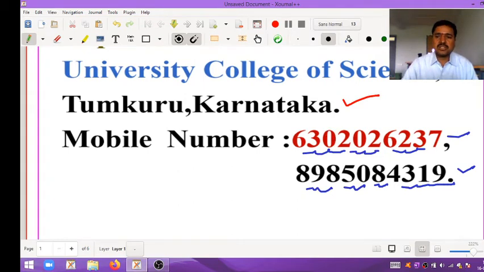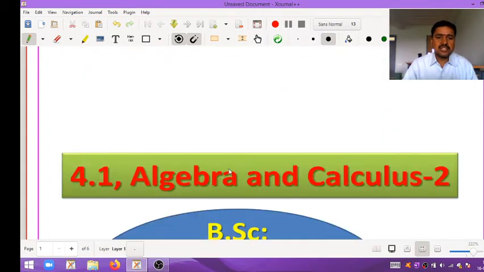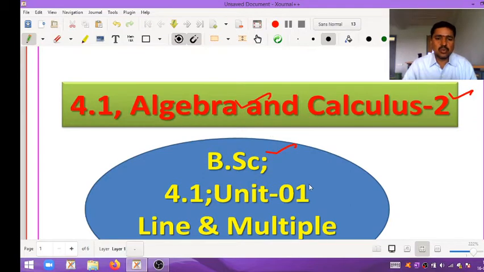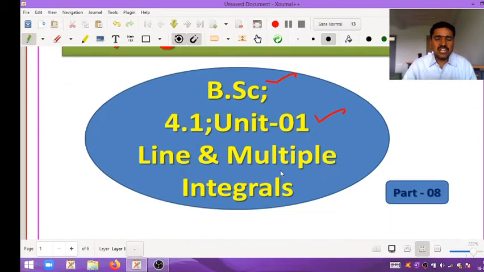Now I came here to introduce a BSc of Tumkur University. Under BSc of Tumkur University, I am choosing this paper, Algebra and Calculus 2. Under Algebra and Calculus 2, Unit 1, that is line and multiple integrals, I am giving. Under line and multiple integrals, I already did part 1, part 2, part 3, part 4, part 5, part 6 and part 7. If you have not watched the previous videos, please watch them and then come to this part 8.